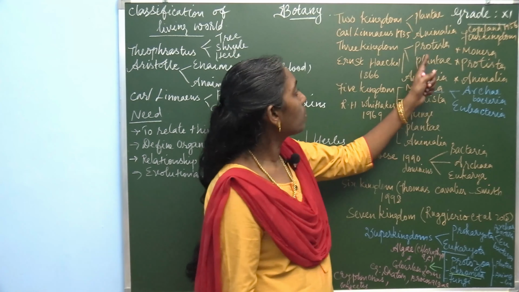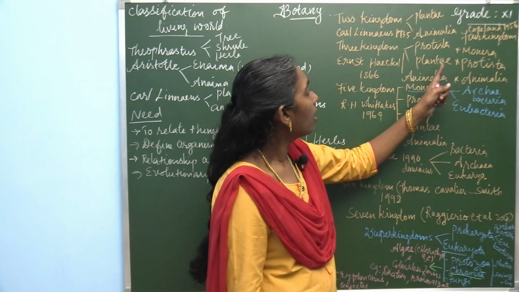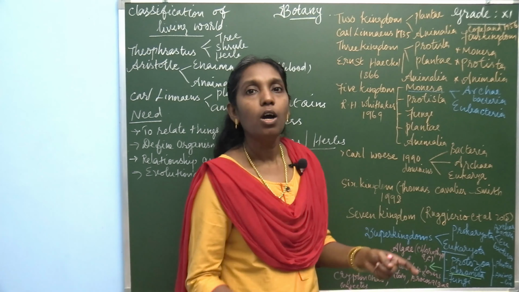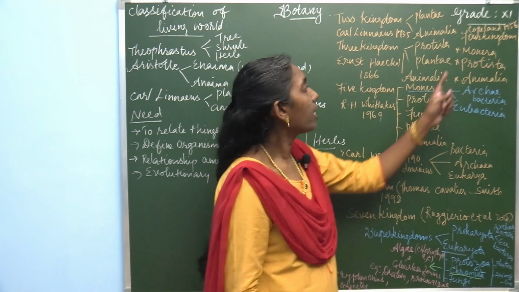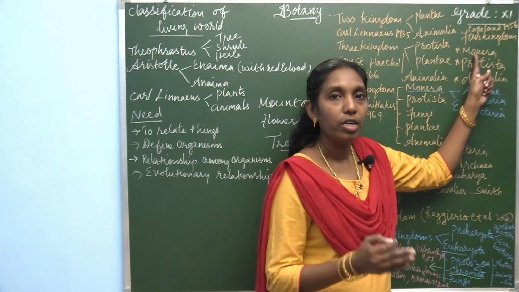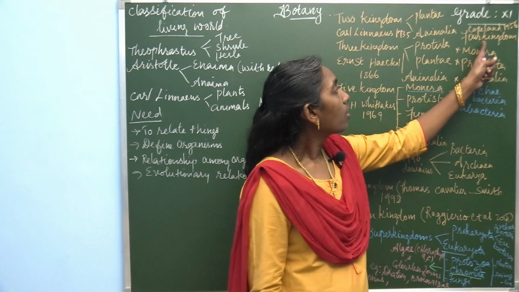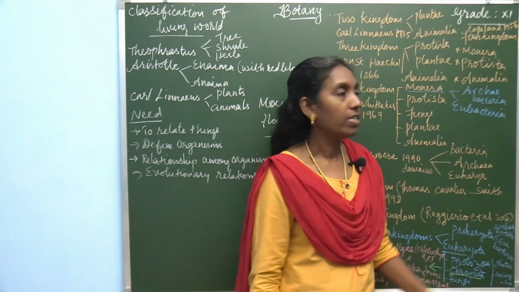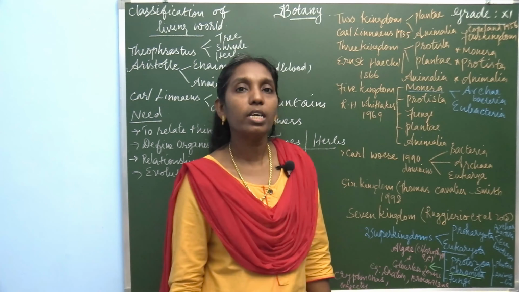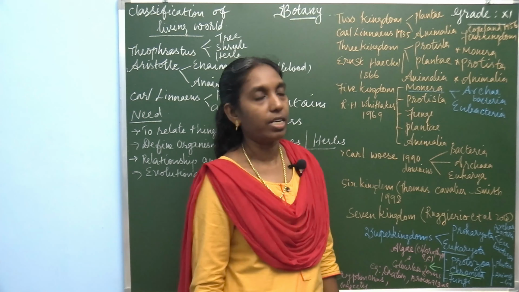In addition to Protista, Plantae and Animalia, one more kingdom is given, that is Monera. So Copeland in the year 1956 proposed a four kingdom system of classification.